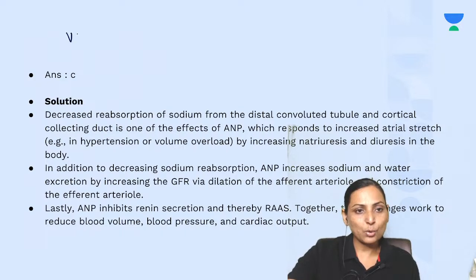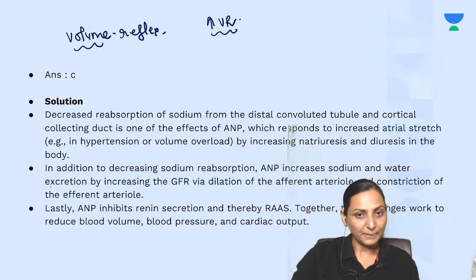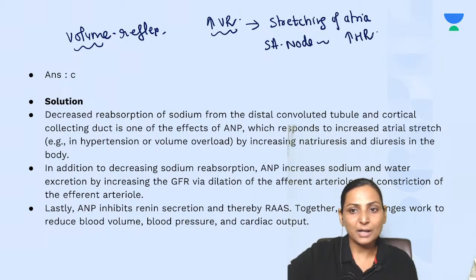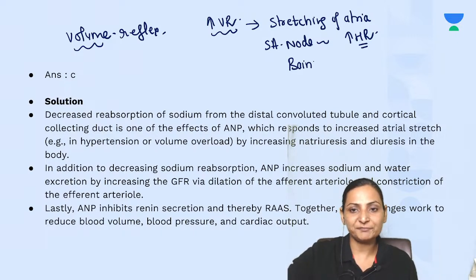This reflex is also included as a volume reflex. Whenever there is increase in the venous return to the heart, there is going to be stretching of atria, especially your SA node. This causes increase in heart rate. So increase in the venous return to the heart causes increase in the heart rate. This is your Bainbridge reflex.